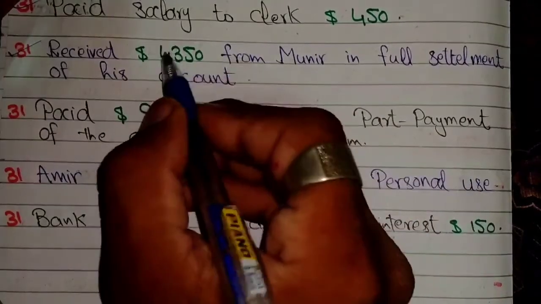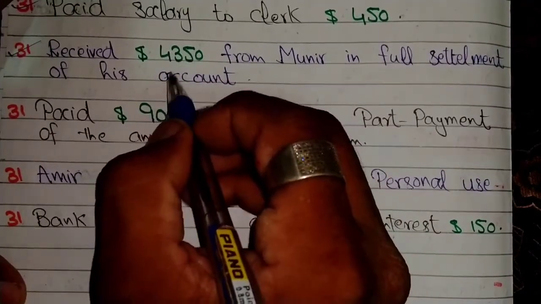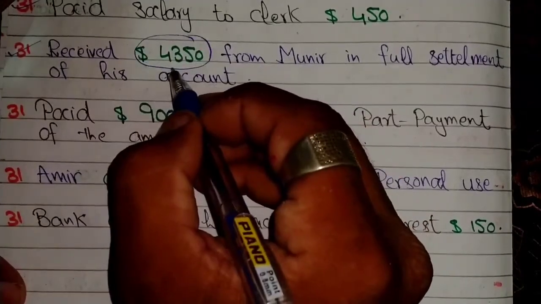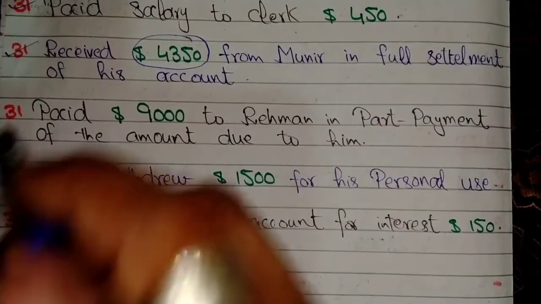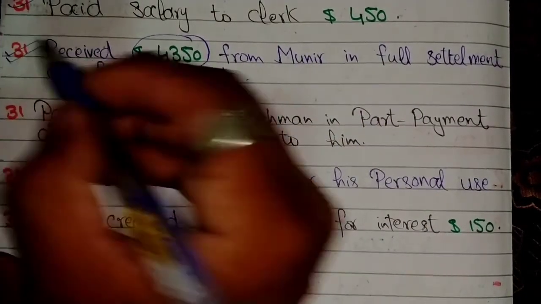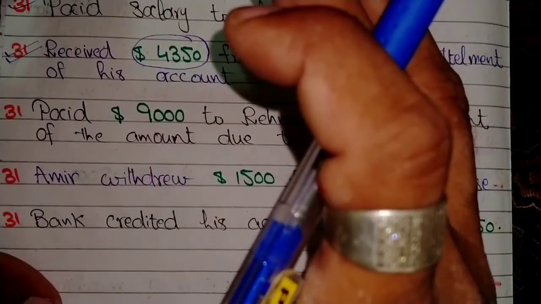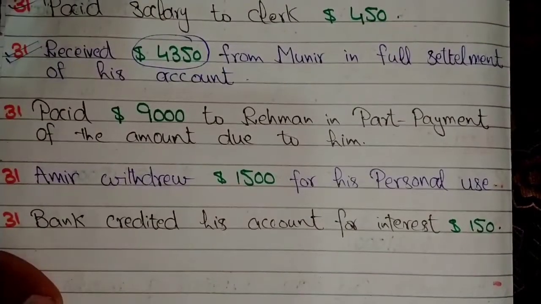Now the actual amount received from Munir is not $4,500, right?